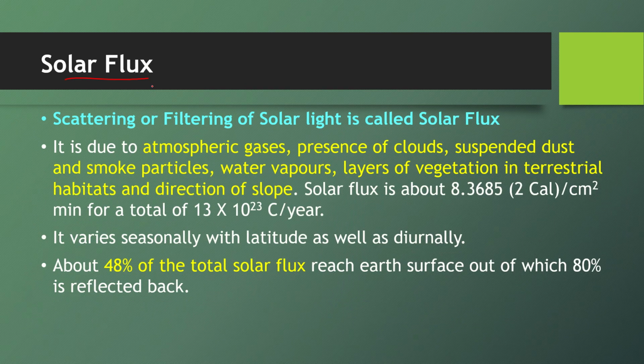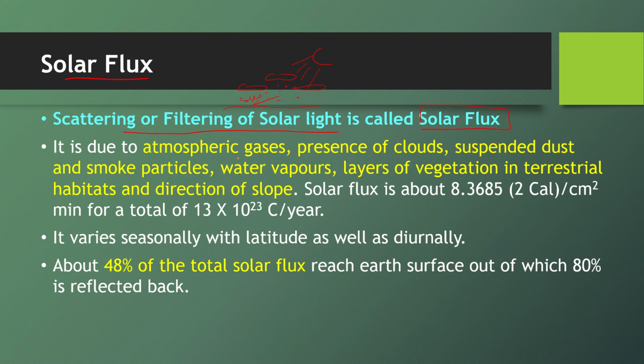What is solar flux? Sometimes you get a 1-mark question on that. Solar flux is scattering or filtering of solar light. Whenever radiations are emitted from the sun and reach the surface of earth, in between there are a number of obstructions in the earth's atmosphere. There may be dust particles, there may be clouds, different gases, right? So this results in filtering of the solar light. So it is not reaching exactly as it is produced, not 100% of it. There is some scattering or filtering, and that is called solar flux.